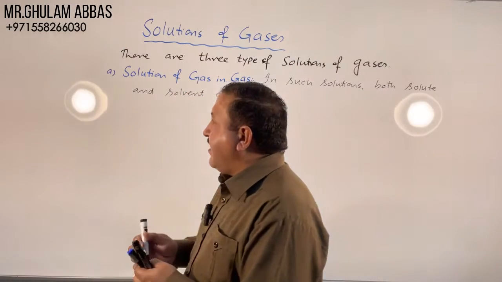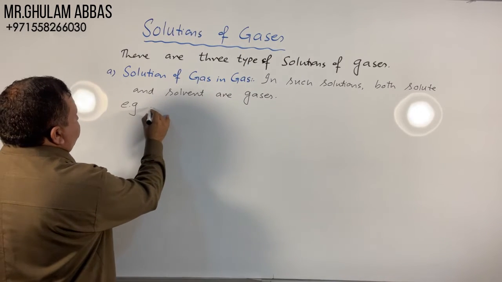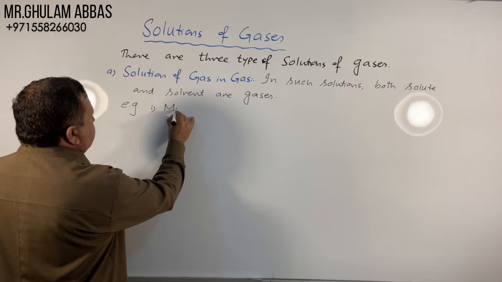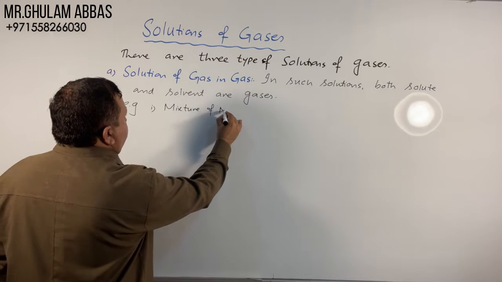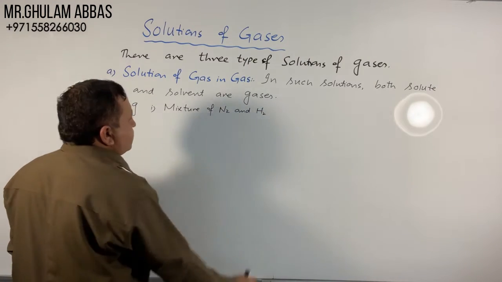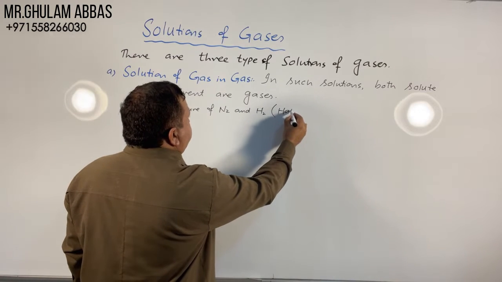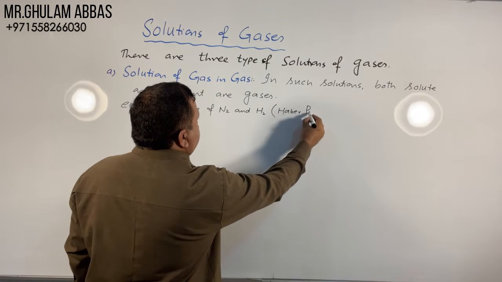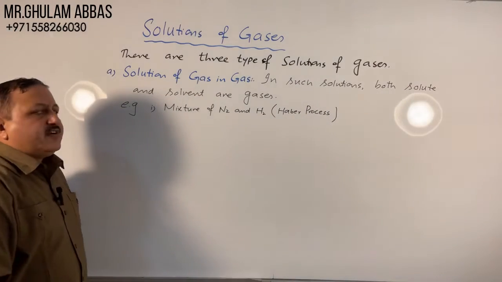I have large number of examples. The first example is mixture of N2 and H2, is used in Haber process for synthesis of ammonia.